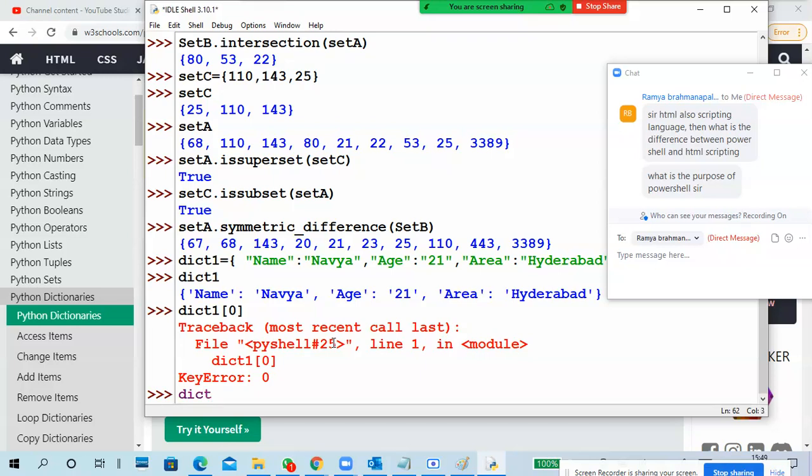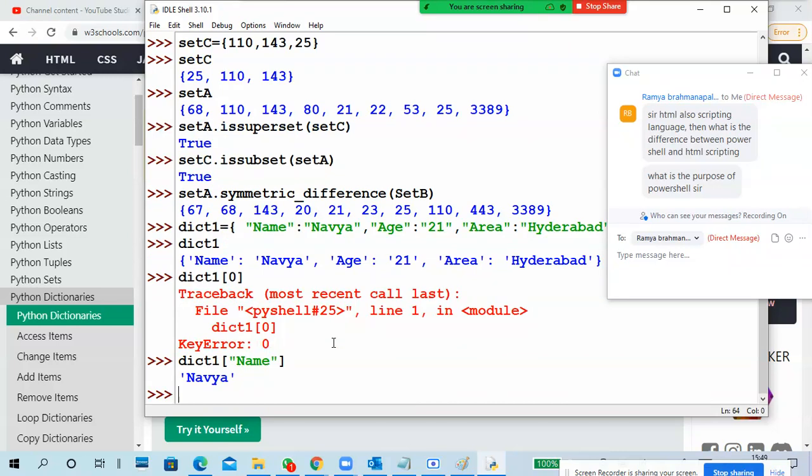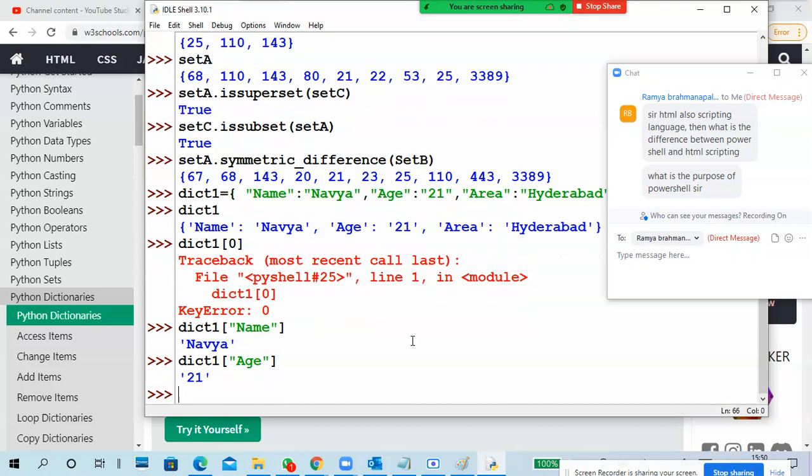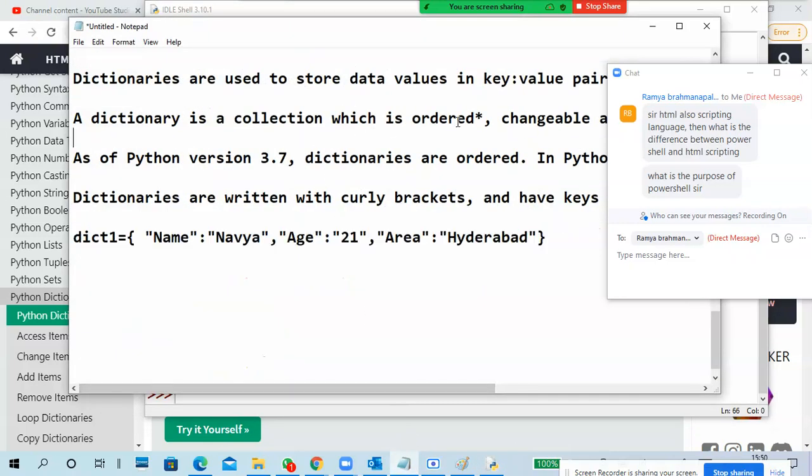But if you see here, it is showing name. This is the order. It is not in the 0, 1, 2, 3 or minus 1, minus 2 order. It is in key order. Key order. So when you give a key, you will get the value for that one. In that order it is there. So what is the order?